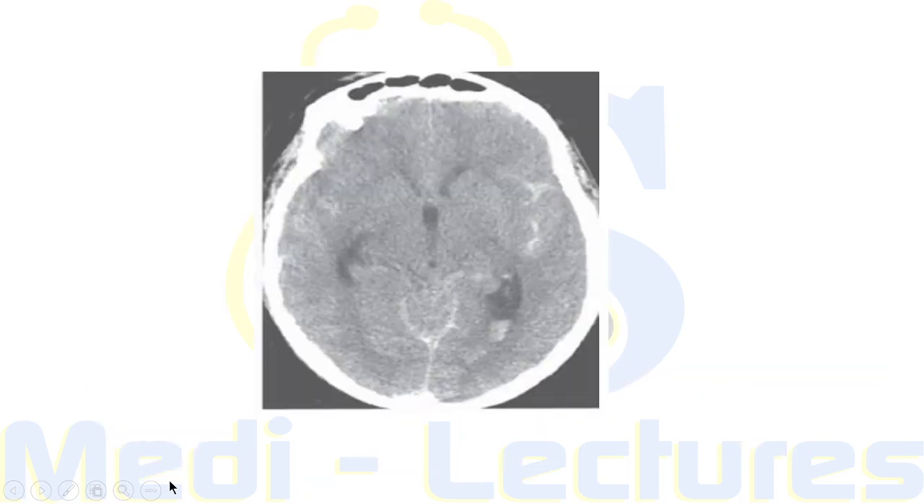So this is a non-contrast CT scan of the patient of SAH, and it is showing characteristically blood in the subarachnoid space, that is the sulcus of the brain, that is between pia mater and arachnoid mater.